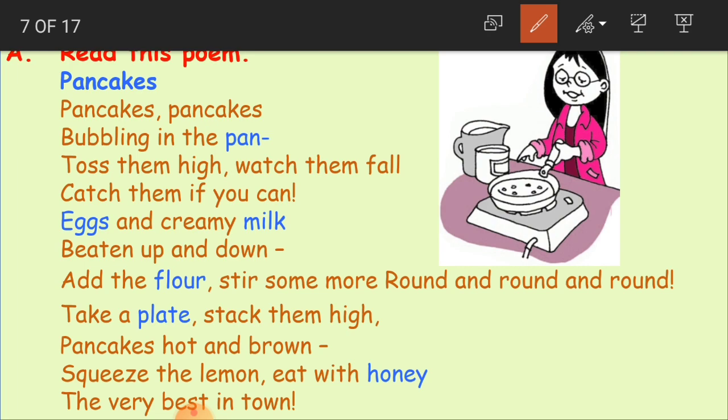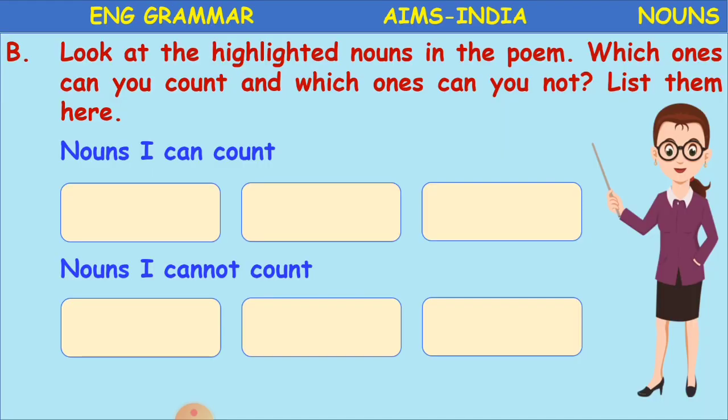See how well it describes the pancakes. Here mummy is preparing the pancakes, for which she has taken eggs, milk, flour, honey, and also a plate, to serve. Okay, so this is about the poem, and now we'll see what our work is. Look at the highlighted nouns in the poem. Which ones can you count and which ones can you not? List them here.